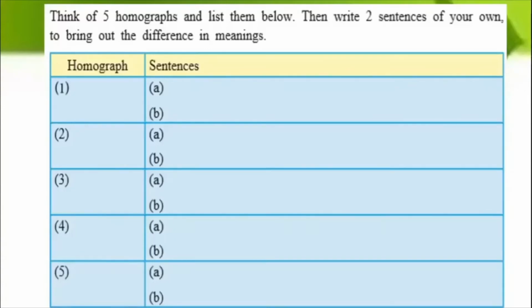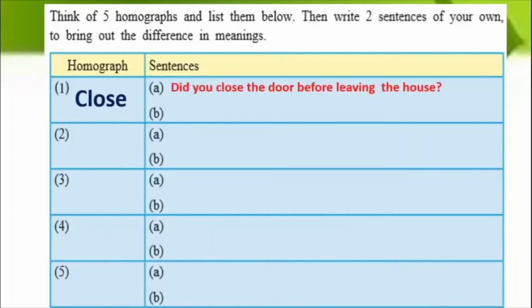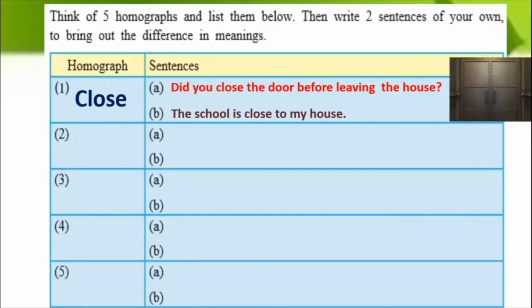Two I will do and the remaining will be homework for you. So think of five homographs and list them down. I'll show you two. See, close. Close means one closes. Did you close the door before leaving the house? So it is a verb, closing the door. And the other one, the school is close to my house. So in the first one, it is about closing the door, an action. And the second one, it is about proximity, how close your house is to your school.